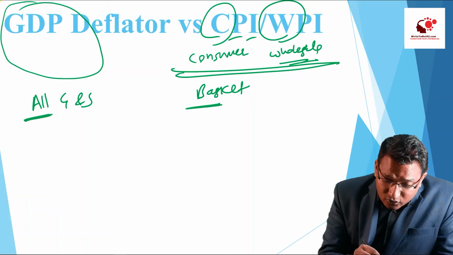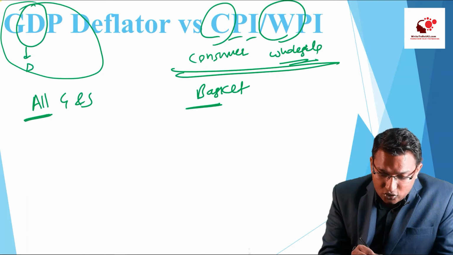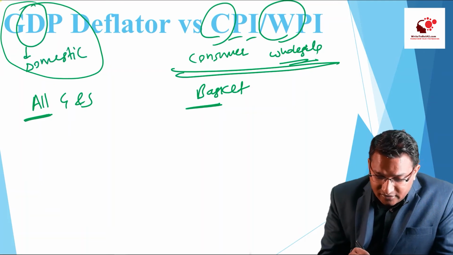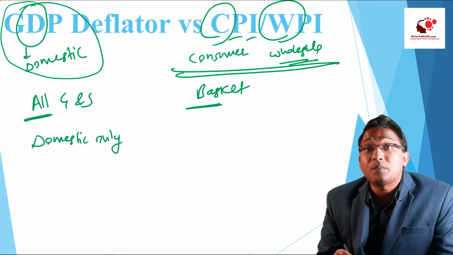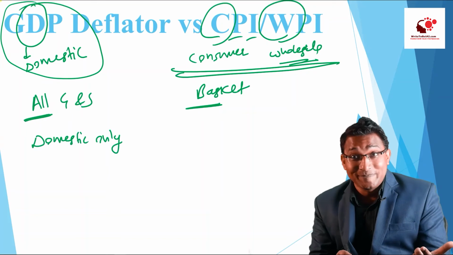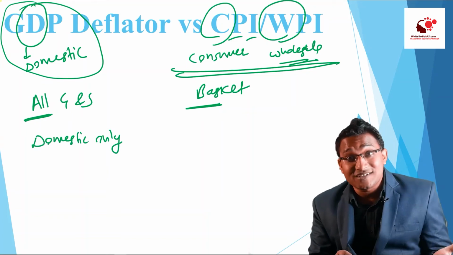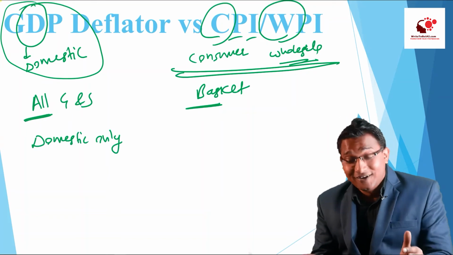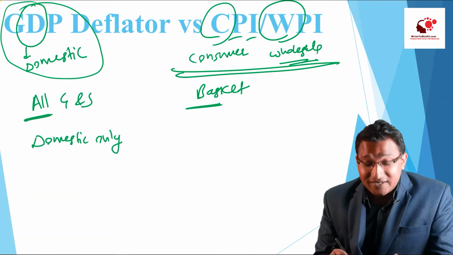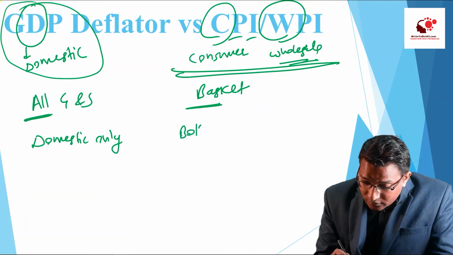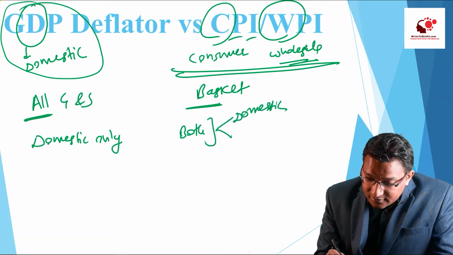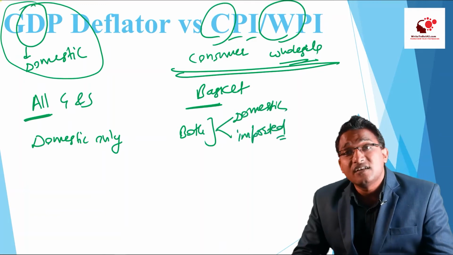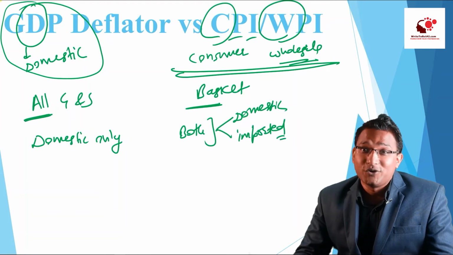Secondly, this is about gross domestic production. So it considers only domestic production, but the consumer can also buy from outside India. The consumer can buy from domestic sources or from outside India. So the consumer price index or wholesale price index considers both domestic goods and the imported goods.